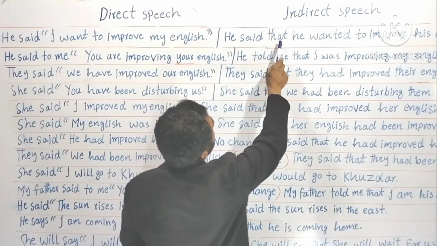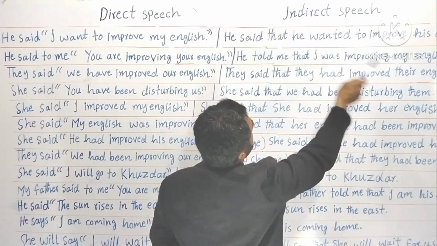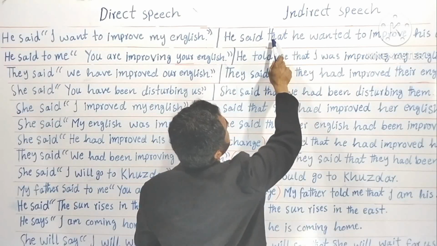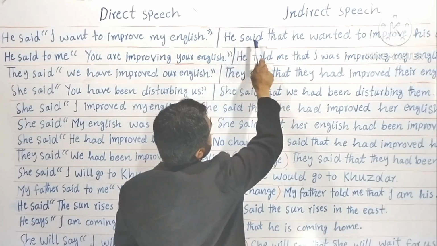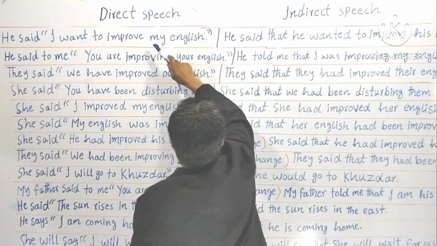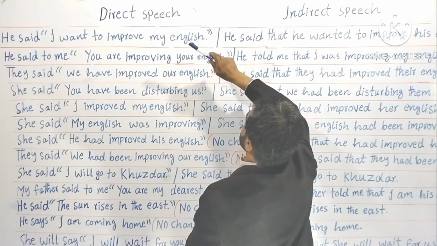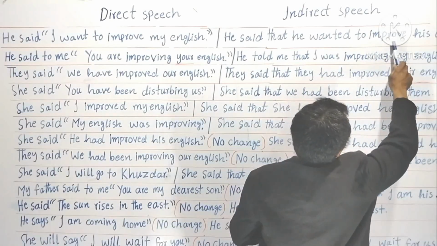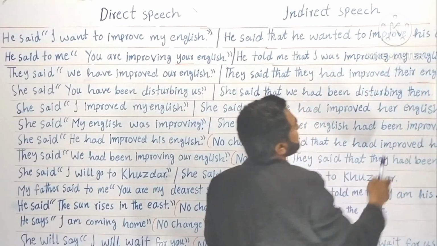He said that. Now here in this indirect speech, there are no inverted commas. Inverted commas have been removed, but "that" has taken the place of inverted commas. Now here you have to use "that". He said that he wanted to improve his English. You see, here it was "my English", because he was talking about himself. Now I am talking about him. Then I would say he said that he wanted to improve his English.